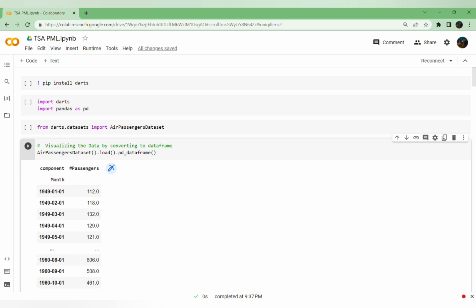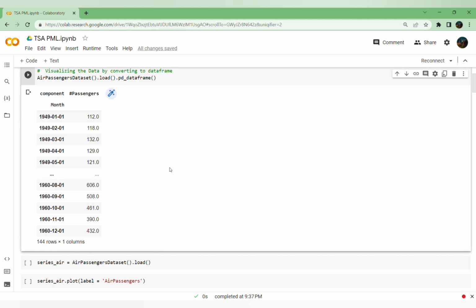I am about to use the DARTS library for time series analysis and forecasting in Python. I am using the inbuilt dataset called the air passenger dataset that comprises two components, the time component and the number of passengers traveled in that particular month. So I am plotting the data. By visualizing the data, we can clearly spot an upward trend and a seasonal component. Obviously, it is not stationary.